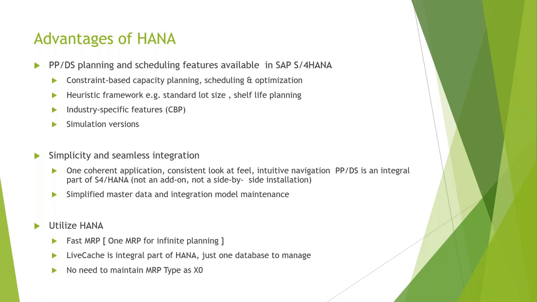And based on the output, if you think that after making XYZ changes I'm getting a desired production plan, then you can copy those changes back into your production system. So this is mainly if you want to see some alternative, you want to do what-if analysis. In all those cases, you can use your simulation. You can copy data within versions. You can again delete data across versions. That functionality is also offered in PPDS.